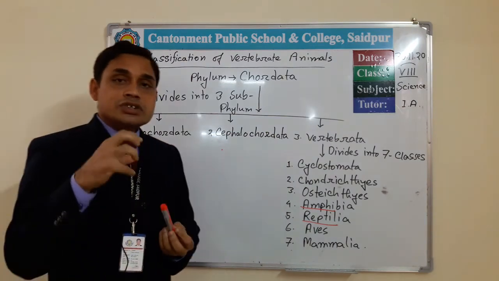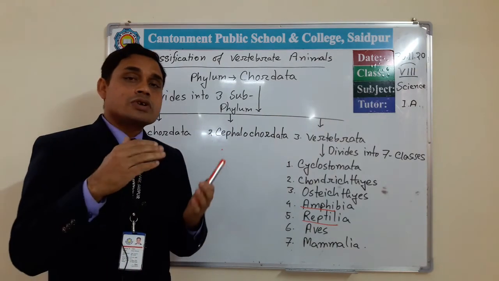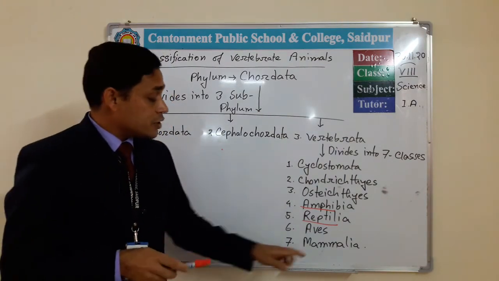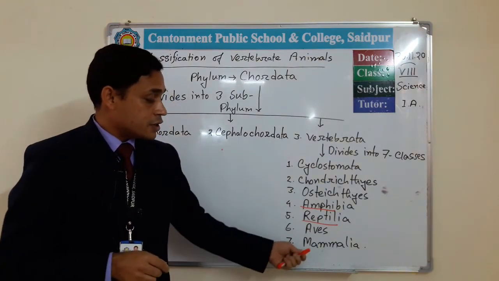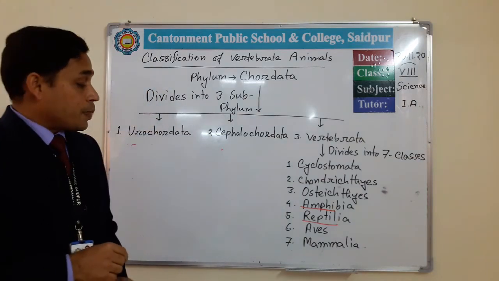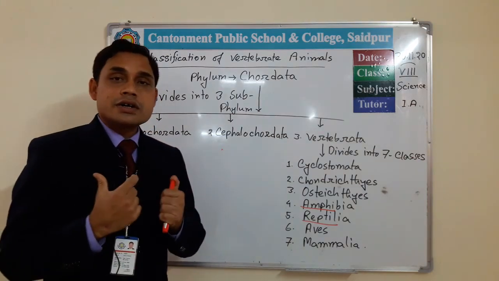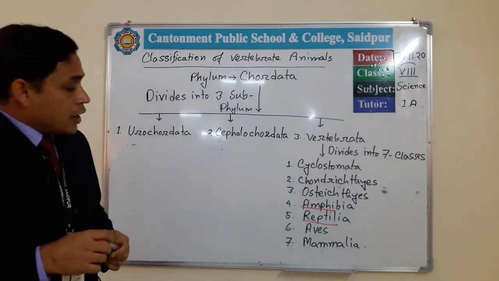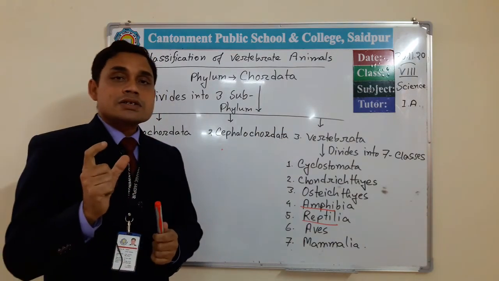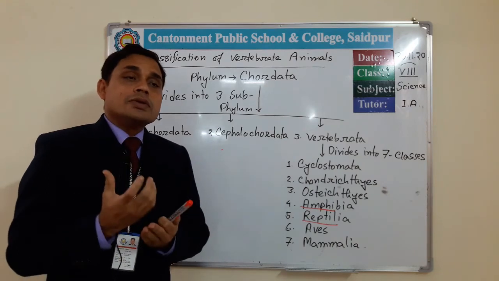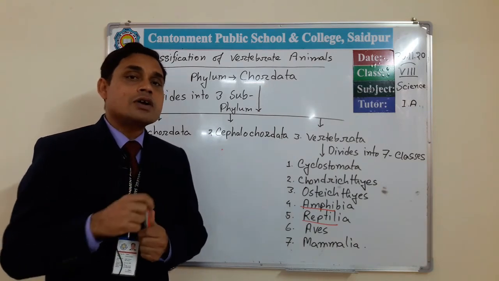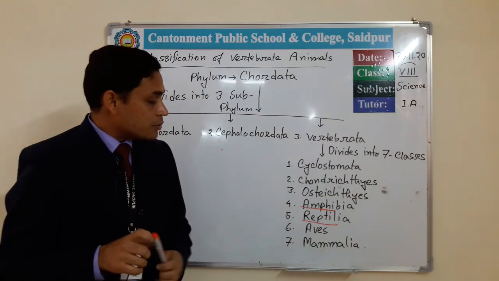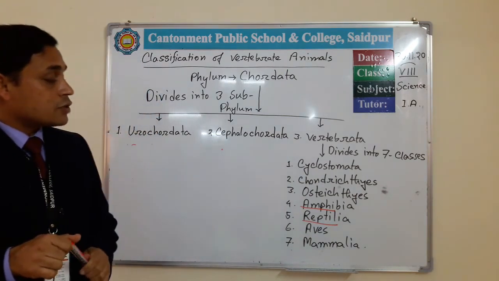Some are used for chewing, some are used to cut food. Their heart is completely four chambered, and young mammals receive milk from the mammary glands of their mothers. That's all about the characteristics of Mammalia.